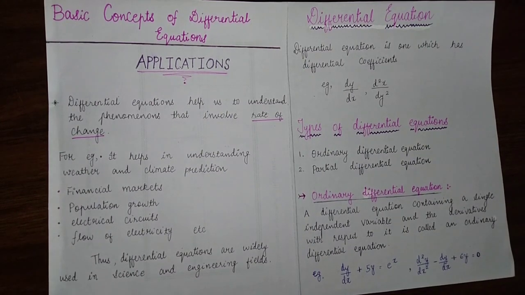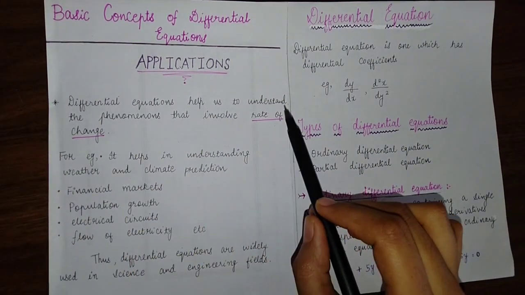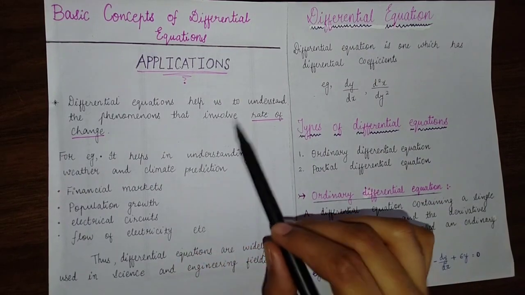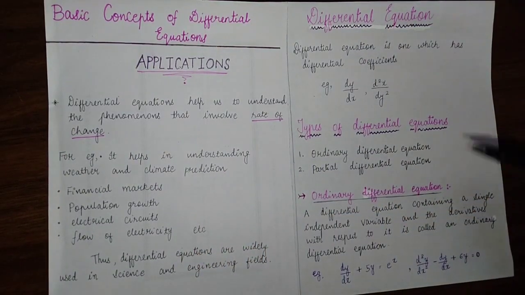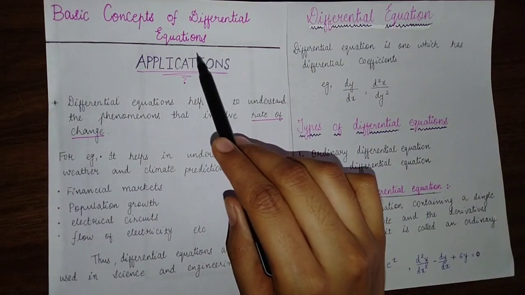Differential equations help us to understand the phenomena that involve rate of change. The phenomena which involve rate of change can be understood with the help of differential equations.